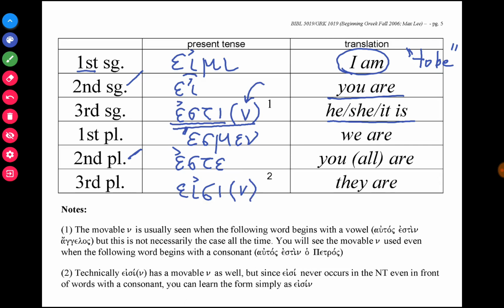So let's go ahead and say the whole paradigm of eimi. Repeat after me. Eimi, ei, estin, esmen, este, eisin. So I'm going to say it again. One, two, three. Eimi, ei, estin, esmen, este, eisin. And so that completes our paradigm.